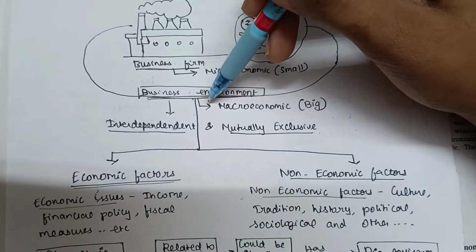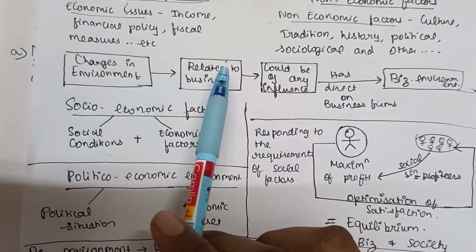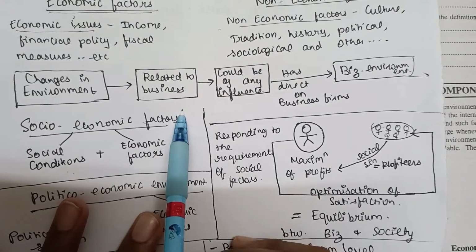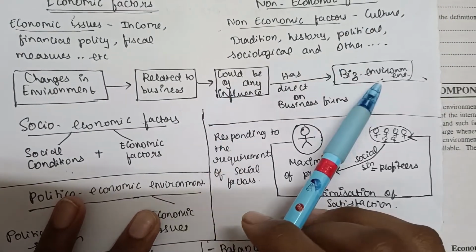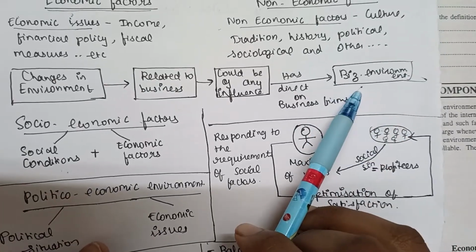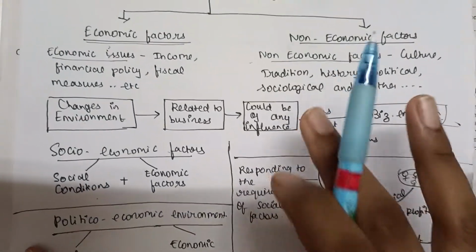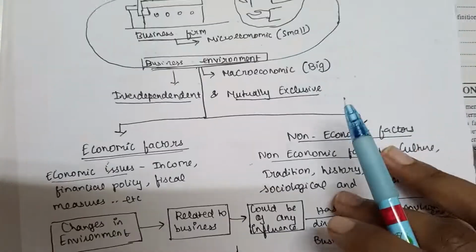For that, you have to understand what business environment is in the first place. Any change in the environment that could be related to a business can influence any business, and such an influencing factor is called a business environment. It has direct influence on business firms, which we have to understand before starting this whole question.